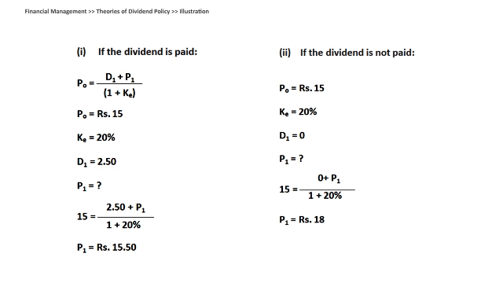That's why the Modigliani and Miller approach talks about it: whether dividends are paid or not paid, it's not a matter of concern. So whether dividend is paid or not, it's a completely irrelevant concept because it does not impact the value of the shareholders at all. Right? You can compare the answers yourself and see how the price of the share is impacted when dividend is paid and when dividend is not paid.